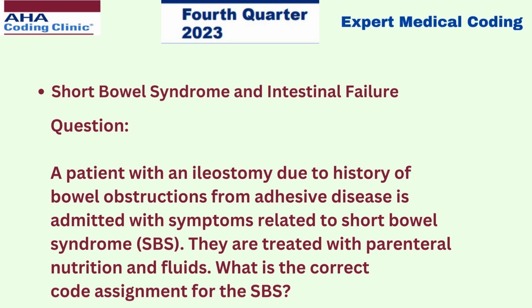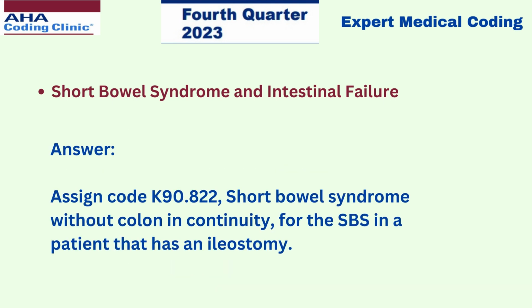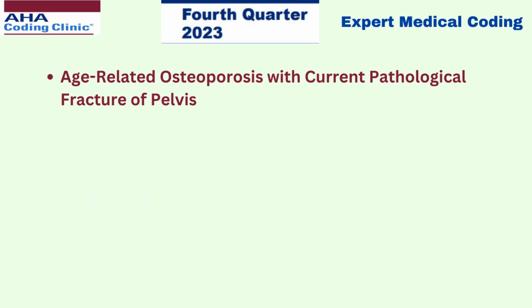A patient with an ileostomy due to history of bowel obstructions from adhesive disease is admitted with symptoms related to short bowel syndrome. They are treated with parenteral nutrition and fluids. So what is the correct code assignment for the SBS? So we have to assign code K90.822, that is, short bowel syndrome without colon in continuity, for the SBS in a patient that has an ileostomy. So here in this scenario, ileostomy was performed and the colon is not in continuity. So we have to assign code short bowel syndrome without colon in continuity. Now let's move to the next coding clinic.